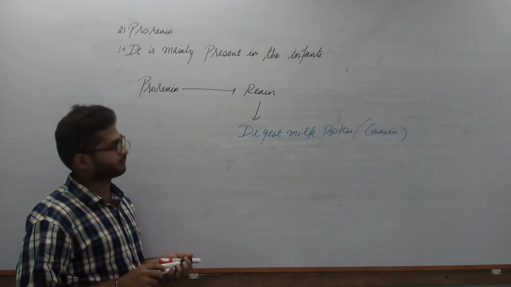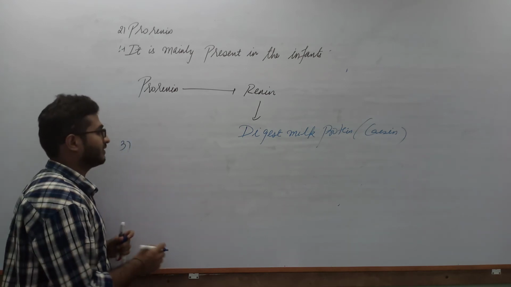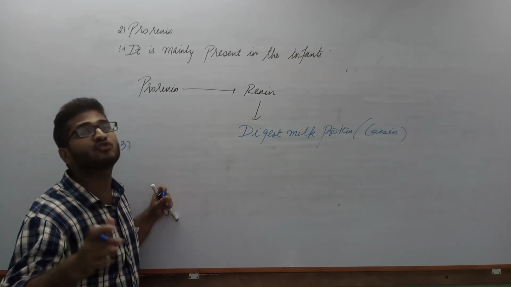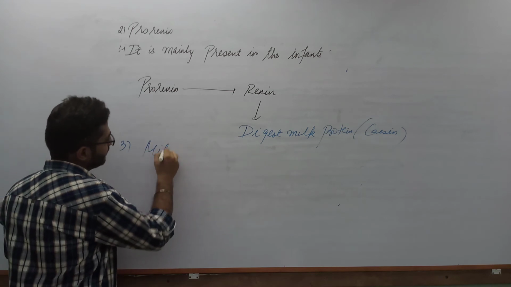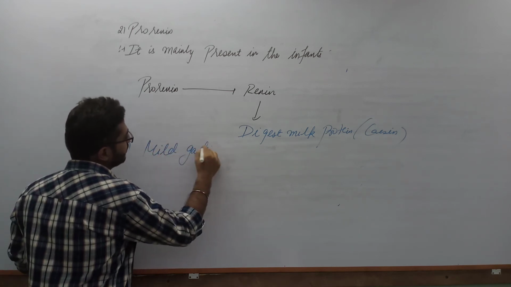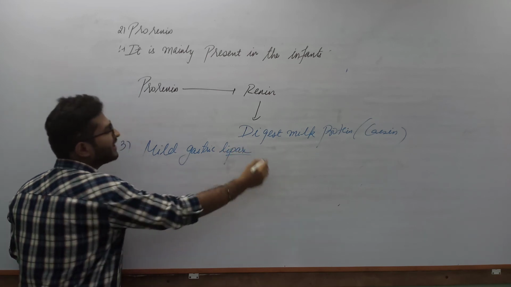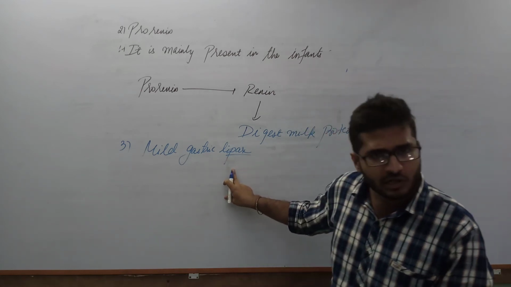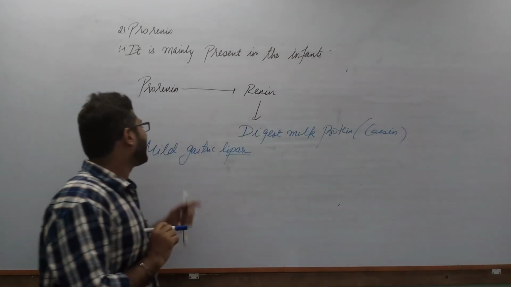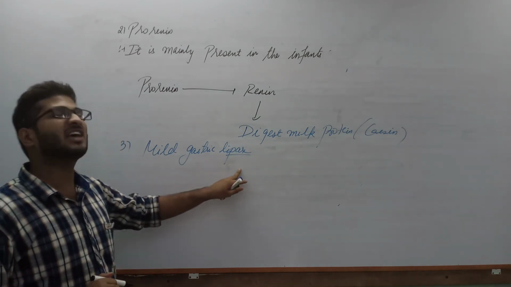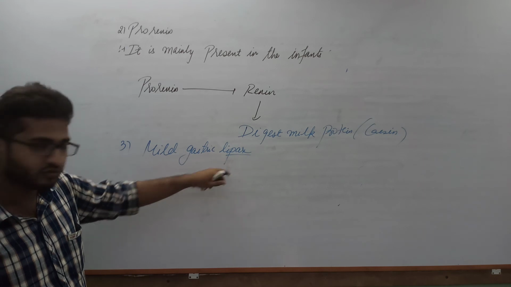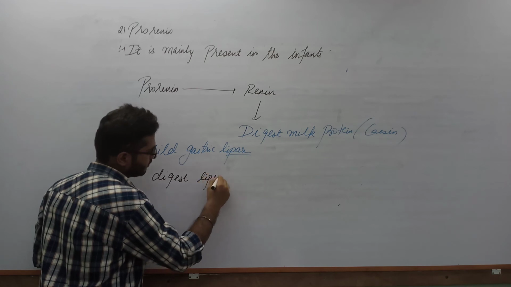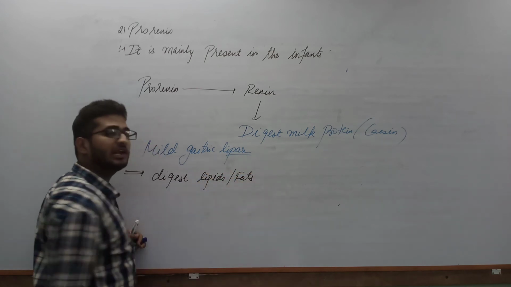The third most important enzyme is gastric lipase. Actually the name is gastric lipase, but the word associated is mild gastric lipase. Lipase means an enzyme which will digest or degrade lipids, the fat molecules like cholesterol. So mild gastric lipase, which is an important enzyme in gastric juice, will digest lipids, or fats, the oily molecules.